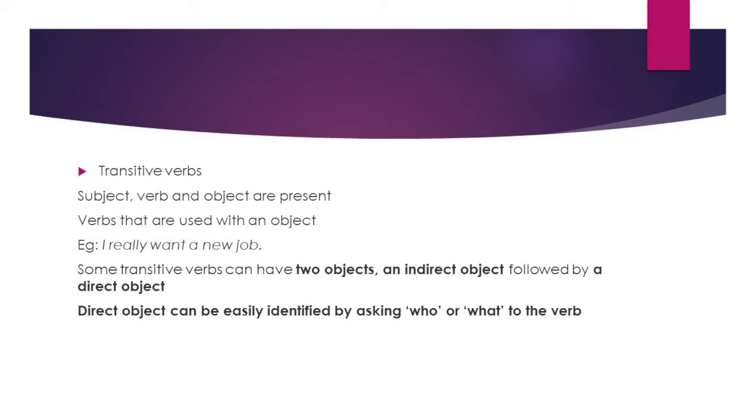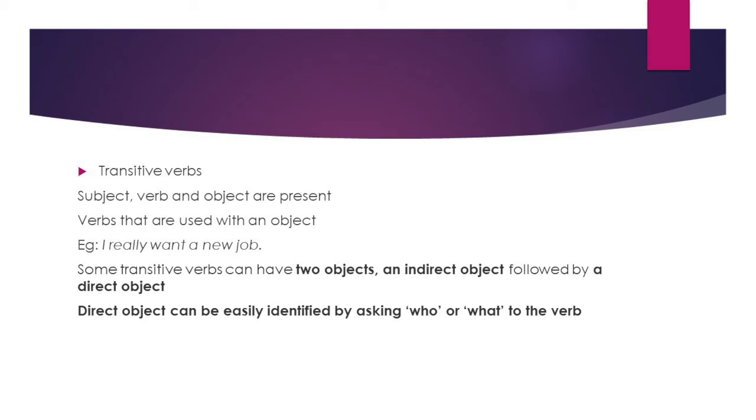But some transitive verbs can have two objects, an indirect object followed by a direct object. Direct object can be easily identified by asking who or what to the verb. Here, in this particular example, I really want a new job. We have a direct object, a new job, because when we ask the question who or what to I really want, we get an answer. I really want what? A new job.